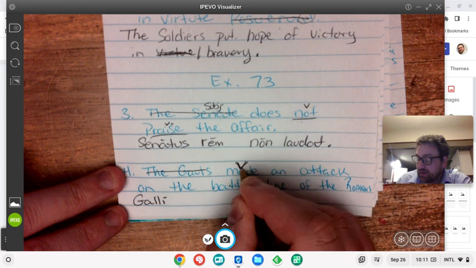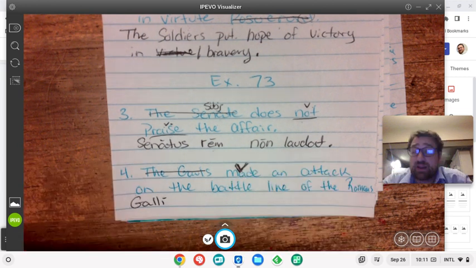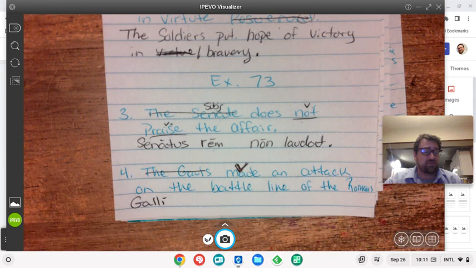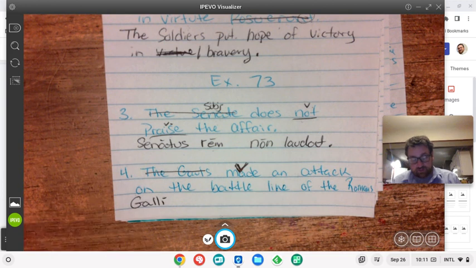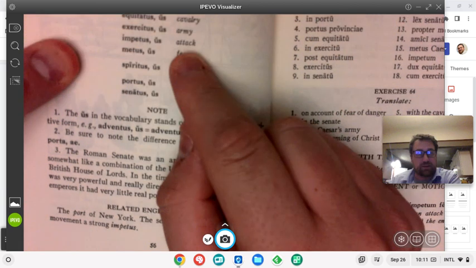Now, made, we may not remember, we may say, I don't think I ever remember the word made. Well, what we did learn is we learned attack, which was impetus in the fourth declension.